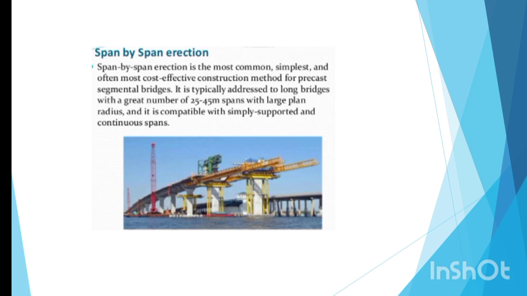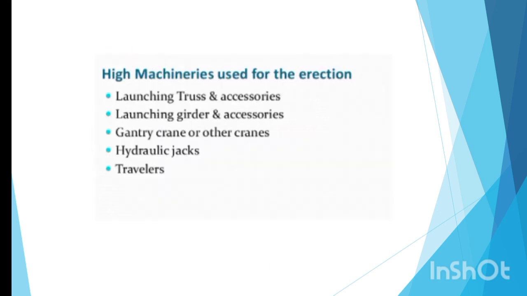Span by span erection is the most common, simplest and often most cost-effective method of construction. It is typically used in 25 to 45 meter spans with large plan radius and is compatible with simply supported and continuous spans. Machinery used for the erection includes launching truss and accessories, launching girders and accessories, gantry cranes, hydraulic jacks and travelers.